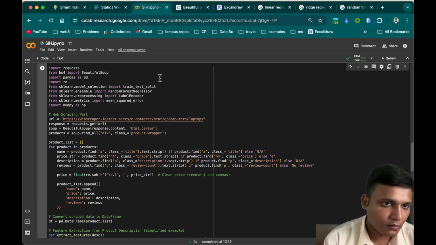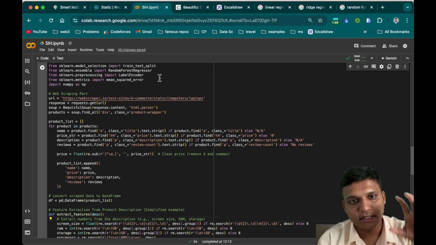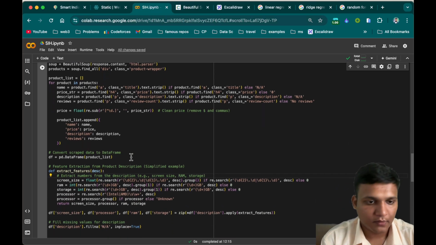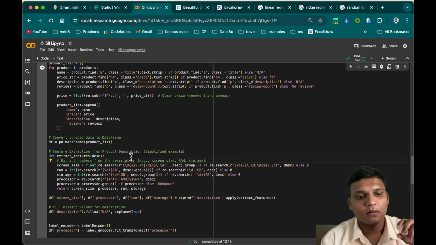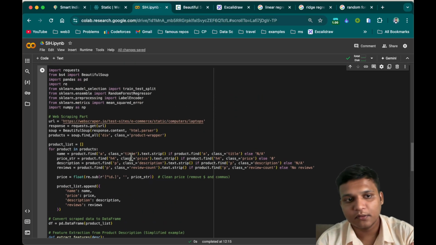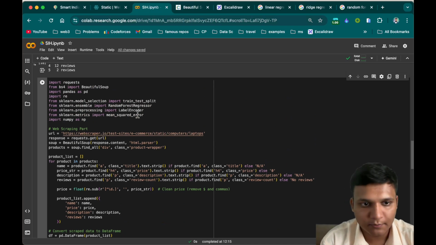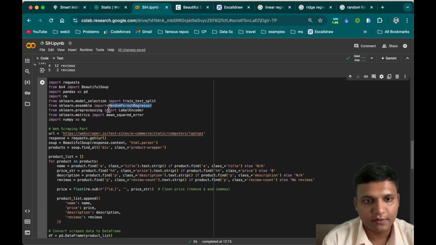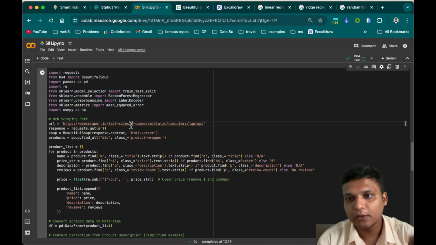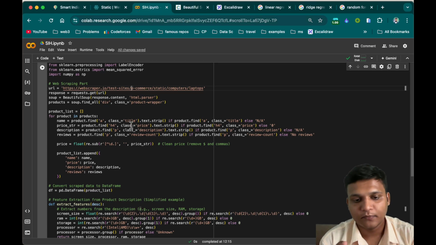So after scraping the data and after normalizing the data, we got our data set from the scraped website. Now, training the model: for that I've used a very famous scikit-learn model, random forest regression, as you can see. I'm not going into too much detail on how the algorithm works, because that is not our main point right now.